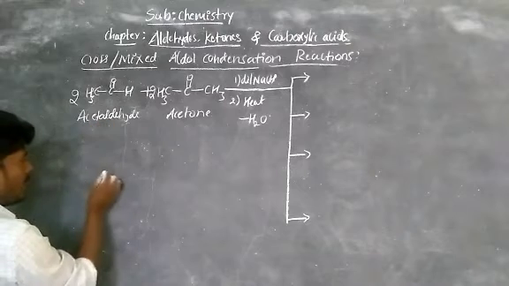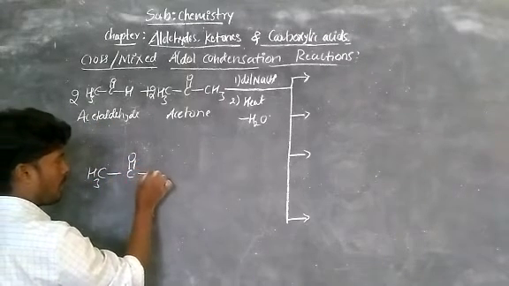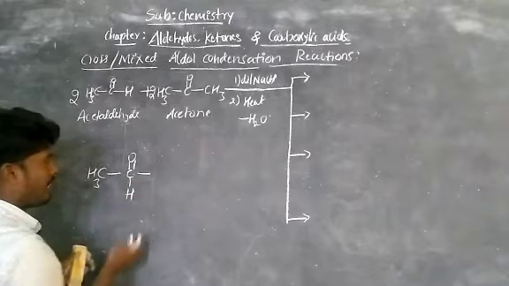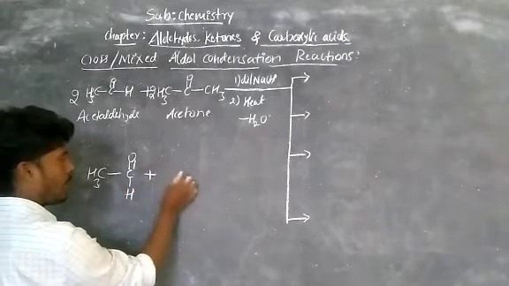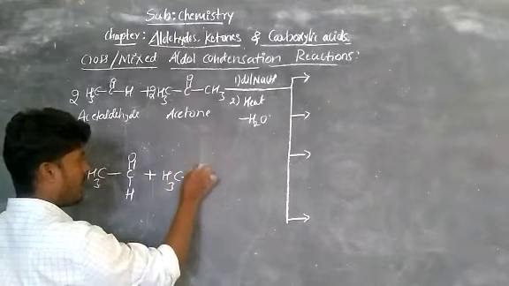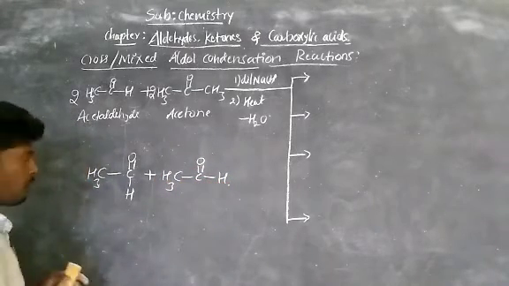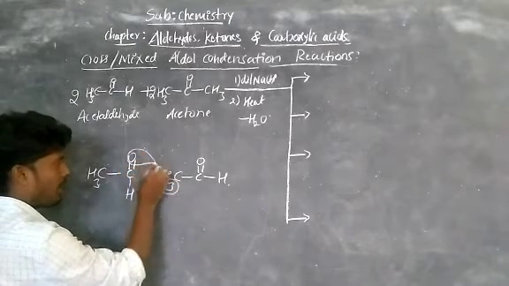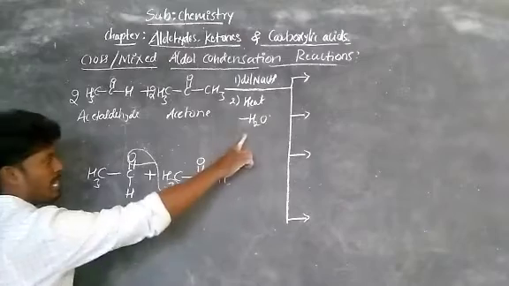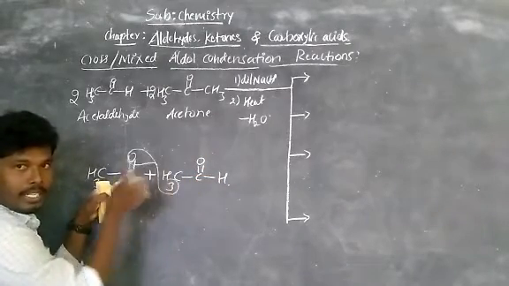That is acetaldehyde: CH3, C double bond O, bond H. Plus one more molecule, CH3, C double bond O, bond H. Now observe, out of three hydrogens, two, and this oxygen becomes H2O. H2O is eliminated. The bond is formed between this carbon and this carbon. That is the first case, right?